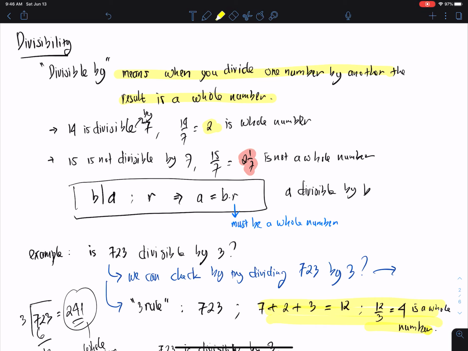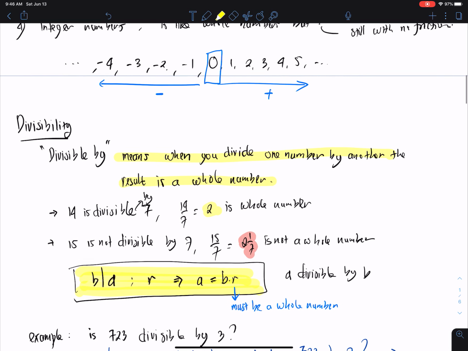I wrote already the mathematical model. A is divisible by B if there is R such that A equals B times R, and R must be a whole number. If R is a whole number, that means A is divisible by B. Okay, so that is all about divisibility.